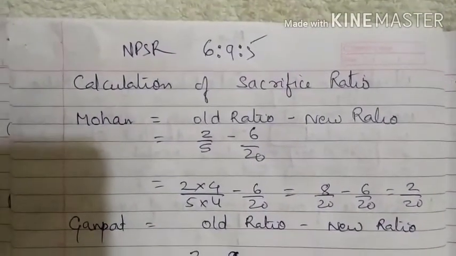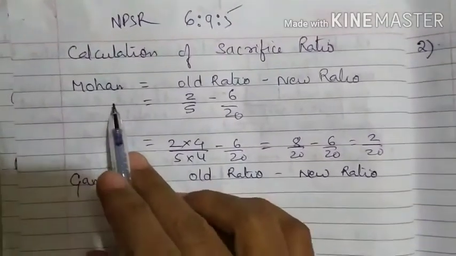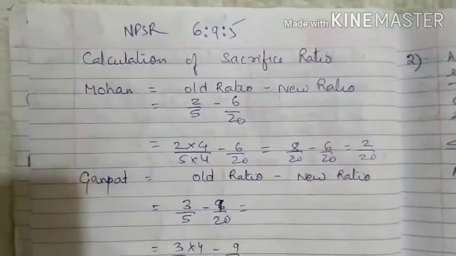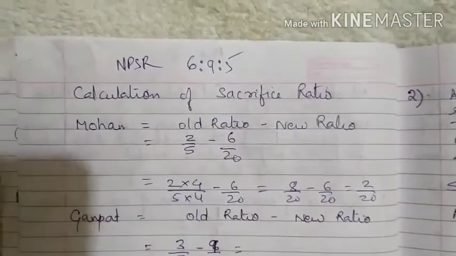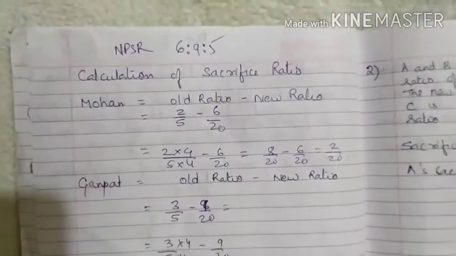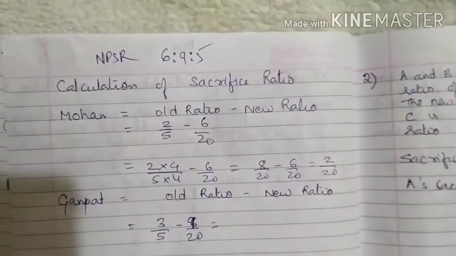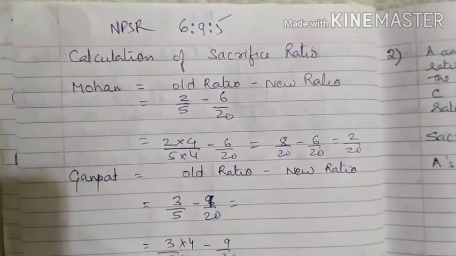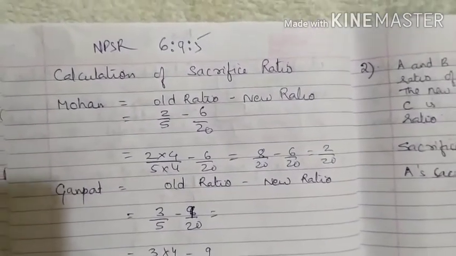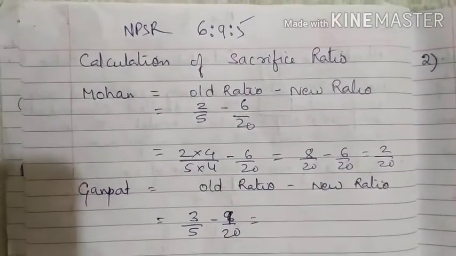How to find the sacrifice ratio? The sacrifice ratio of Mohan. Now remember, who is sacrificing? The new partner is not sacrificing, the old partners are sacrificing. So always remember that the new ratio you will calculate for all the partners, but the sacrifice ratio you will calculate only for the old partners.